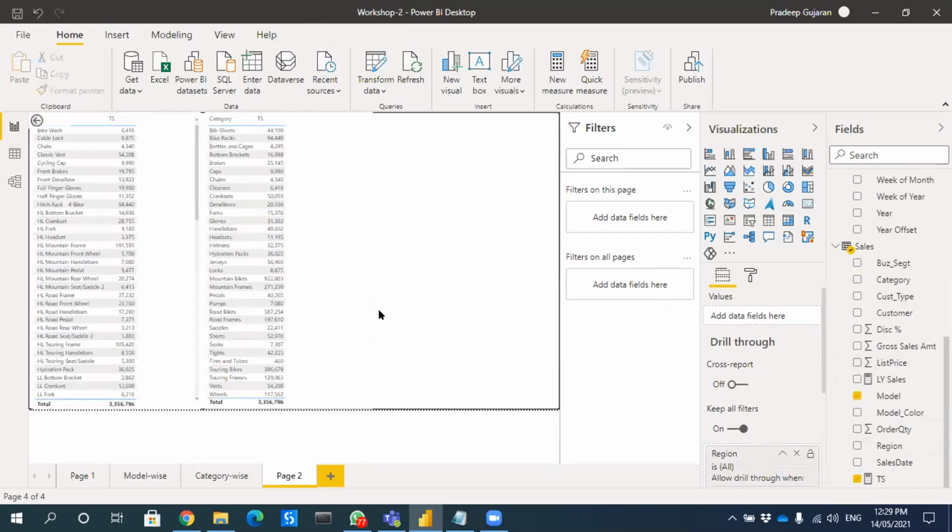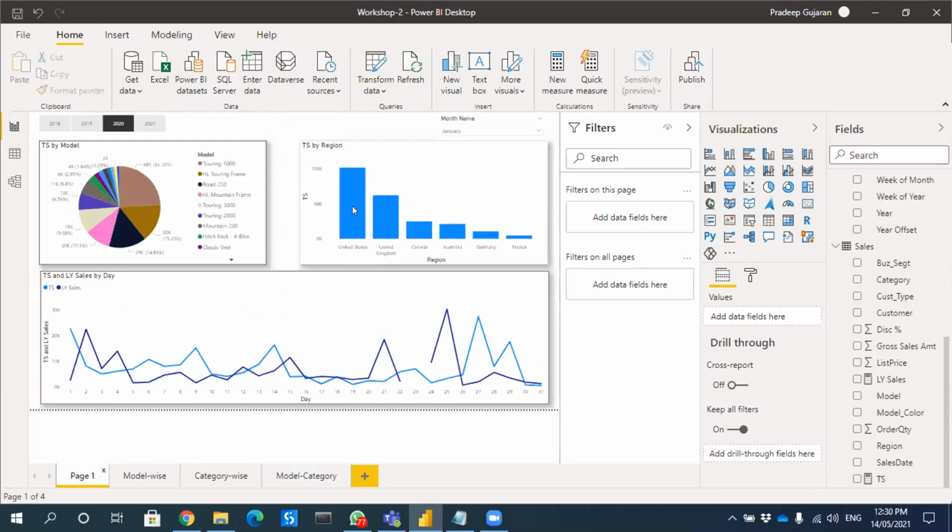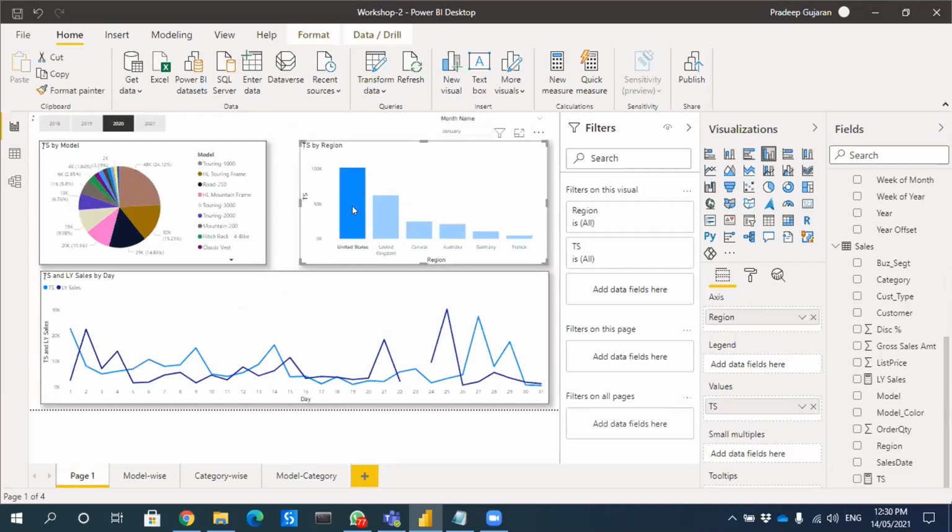Then if I make it model and category, and go to page 1, right click, drill through, model category. See, it's possible.